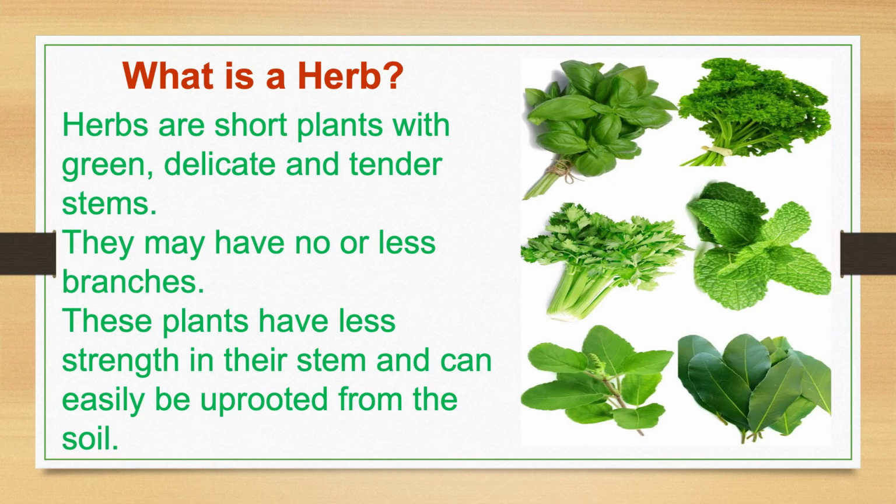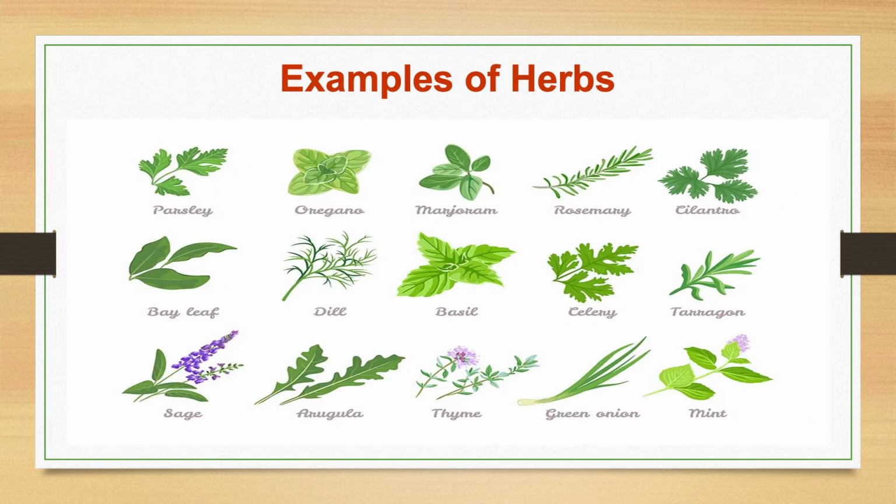Kids, now we will talk about herbs. Herbs are short plants with green, delicate and tender stems. They may have no or very less branches. These plants have less strength in their stem and can easily be uprooted from the soil. Herbs add flavor to our food and provide medicines. Herbs contain enough nutritional benefits, including vitamins and minerals, to make them a part of a healthy, balanced diet. Oregano, cilantro, bay leaf, basil are some of its examples.